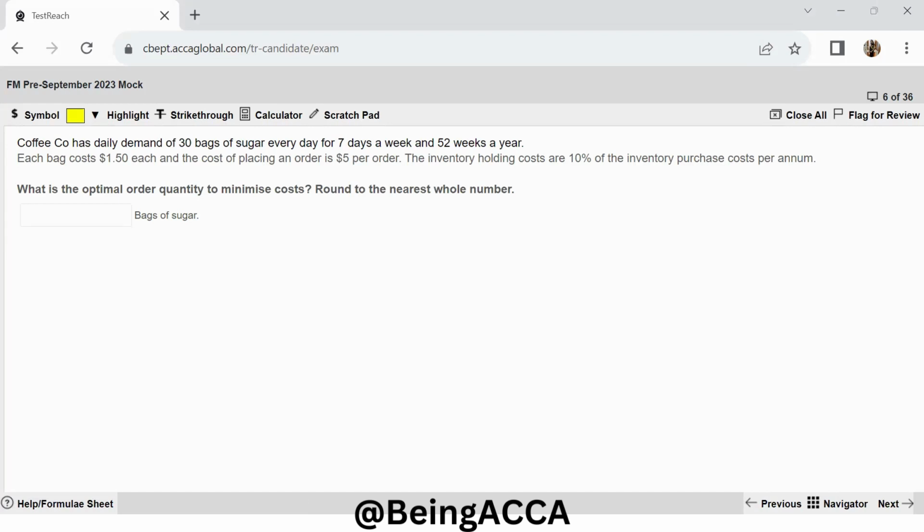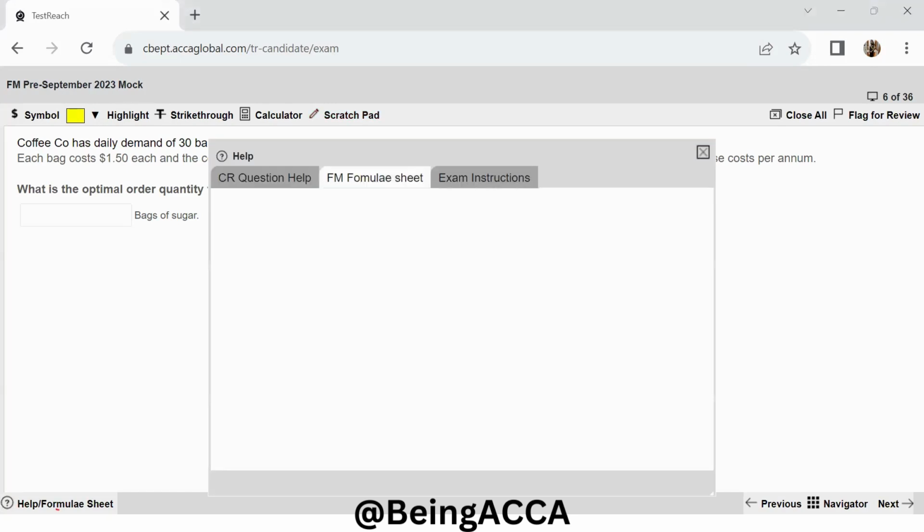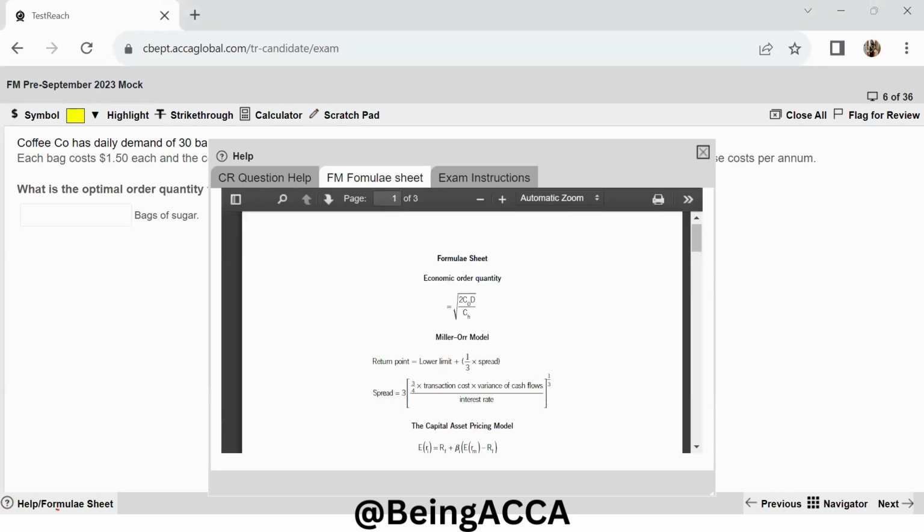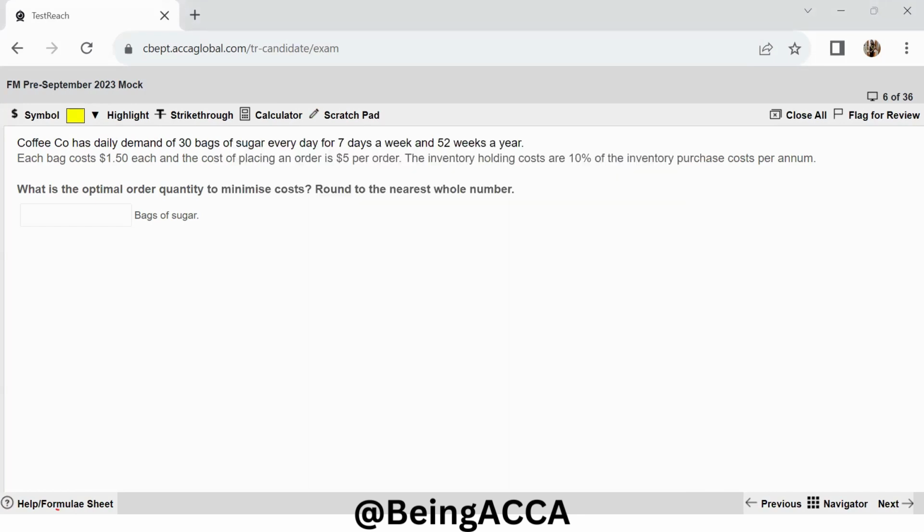So, we have to find out the EOQ over here. We also have the formula for EOQ, if I am not wrong, in the formula sheet. Yes, so this is the formula also given to us. This is the square root of 2 multiplied by cost of ordering multiplied by annual demand divided by annual cost of holding the inventory. So I'm just going to calculate this over here.